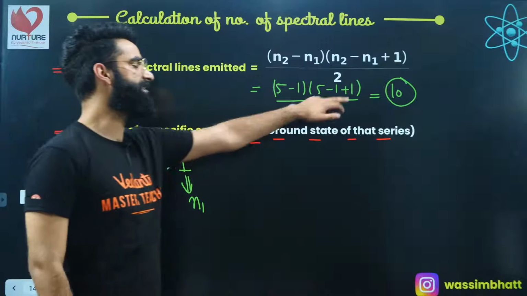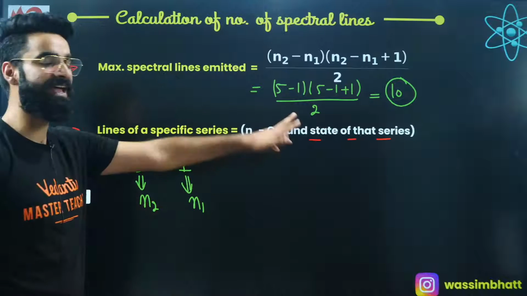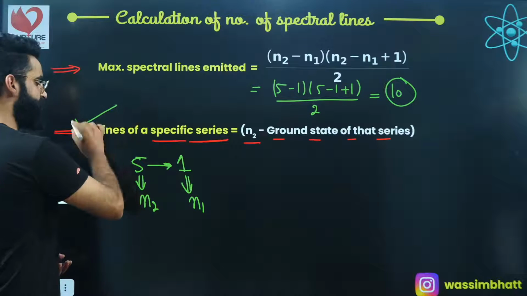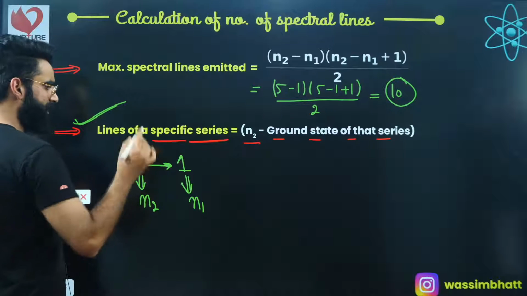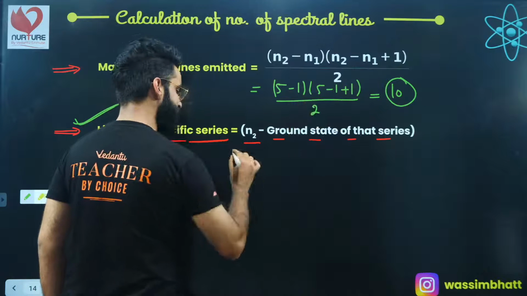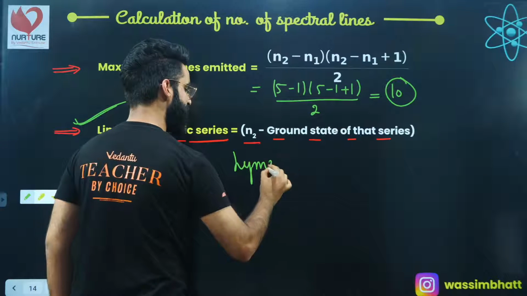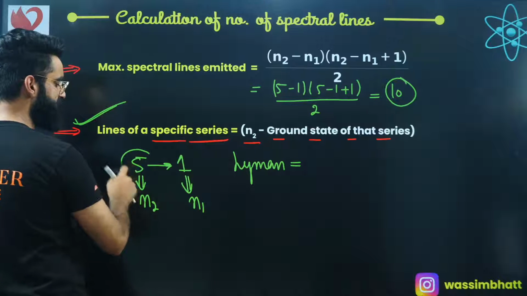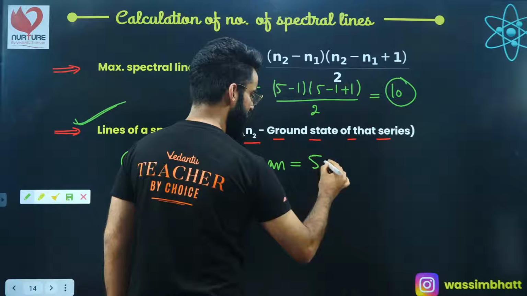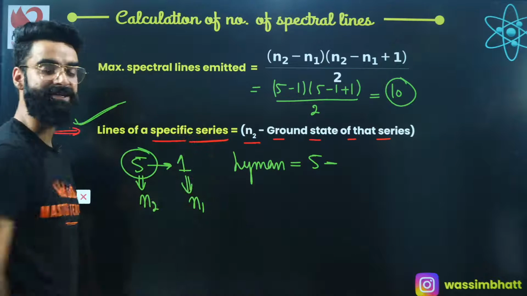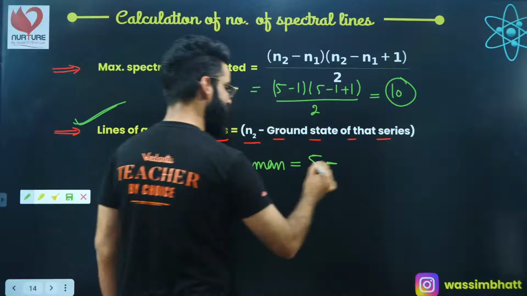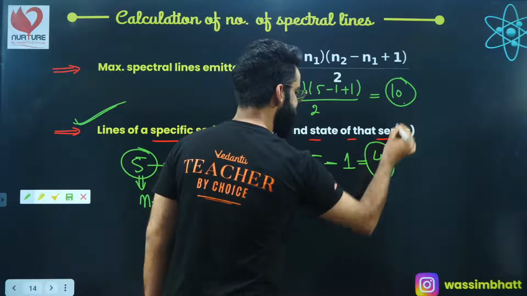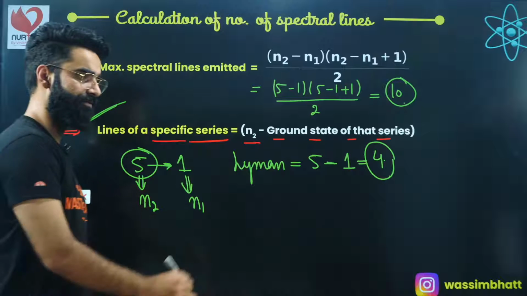Now out of these 10 spectral lines, how many will fall into Lyman, how many into Balmer, Paschen, and so on? For that, you'll be using this formula. Let's calculate the number of spectral lines which fall into the Lyman category. It's equal to N2, the higher energy state, which is 5 in this case, minus the ground state of Lyman, which is 1. So 5 minus 1 comes out to be 4. So out of these 10 lines, there will be 4 lines which fall into the Lyman series.